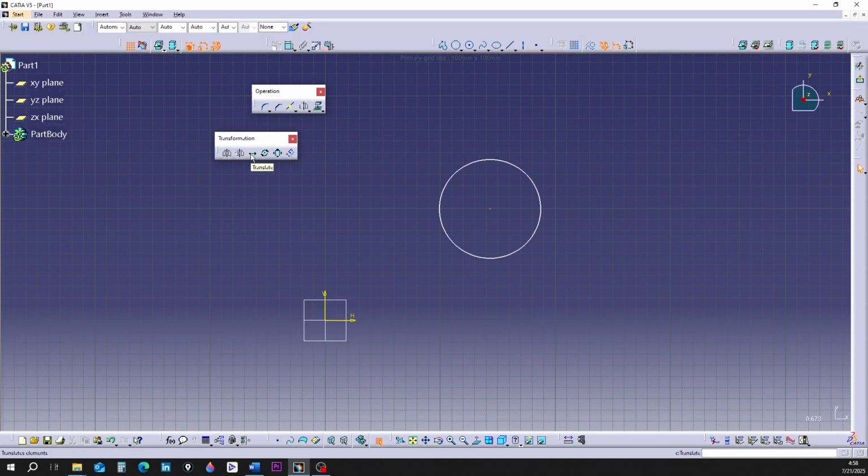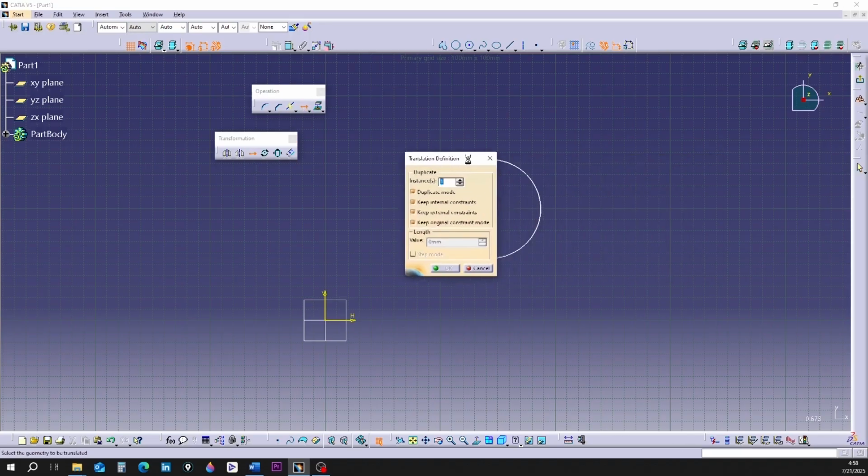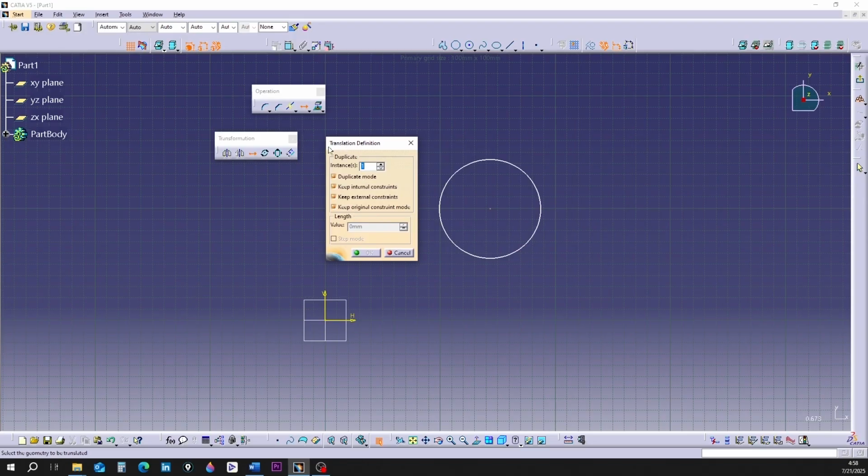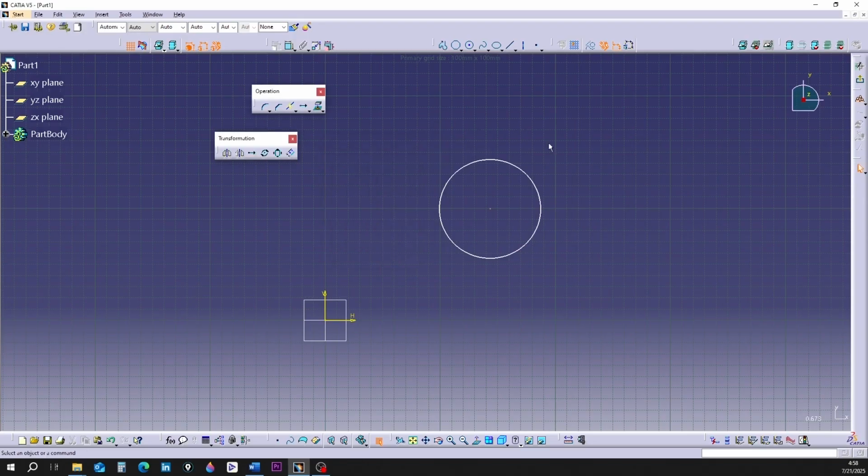The third tool is called Translate. With this tool, we can move our drawing on the screen, or we can copy one or more copies of it at a specific distance. When we click on this tool, a window called Translation Definition opens.